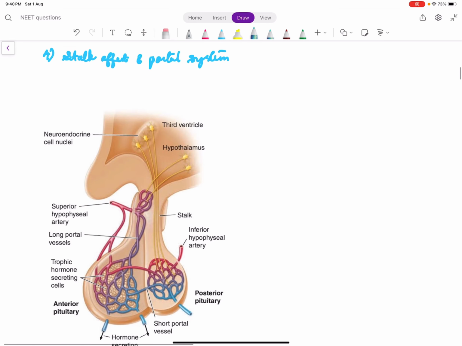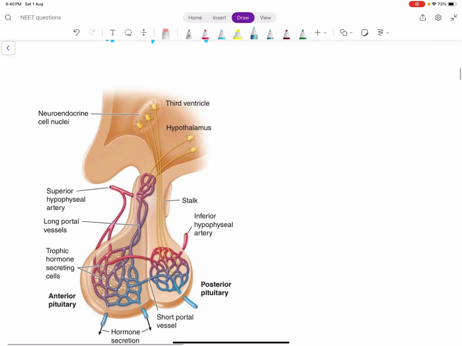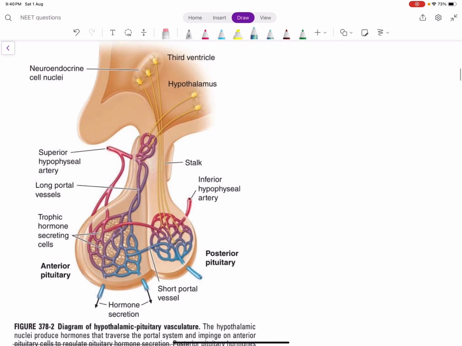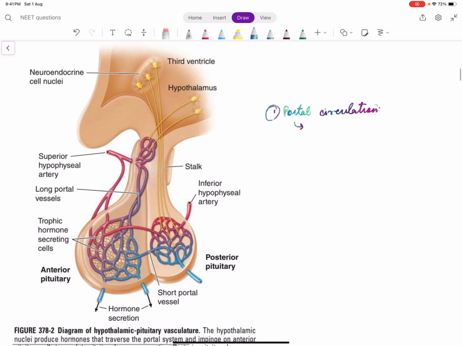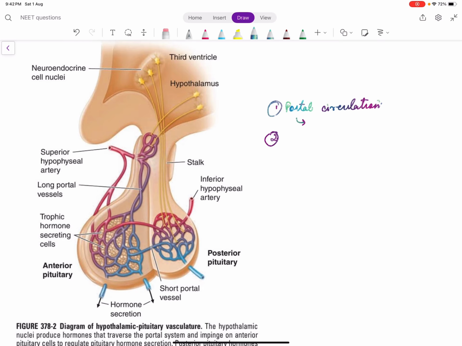Hypothalamo-pituitary endocrine axis. So, another bit more detail about the relationship between the hypothalamus and the pituitary. One, these two are connected by a portal circulation. One portal circulation is in the liver and the other portal circulation is in the hypothalamus. The second important concept in the connection between hypothalamus and pituitary is about the stalk.